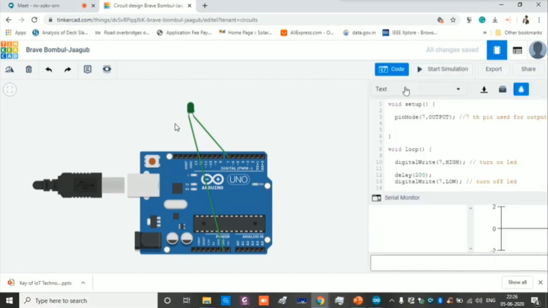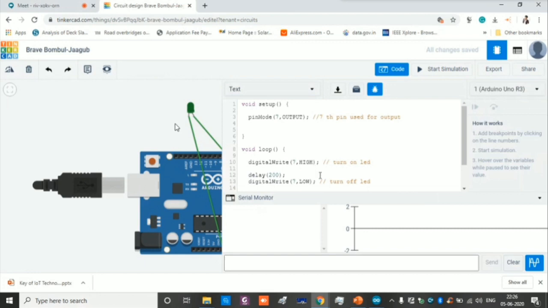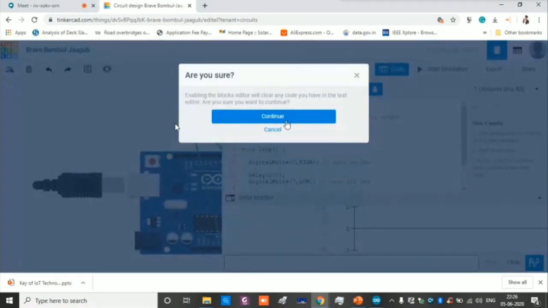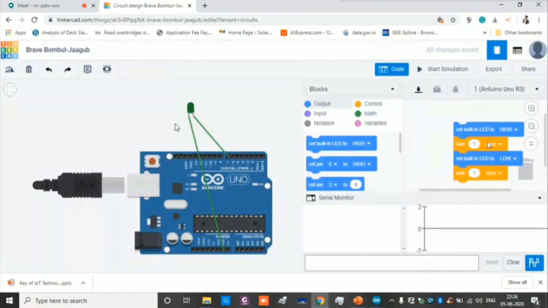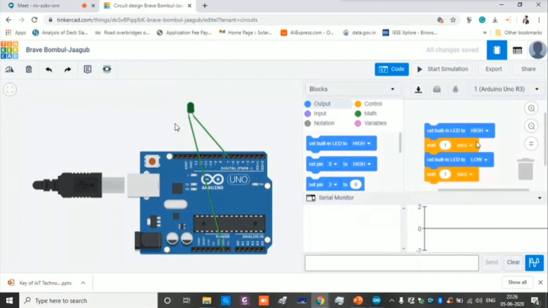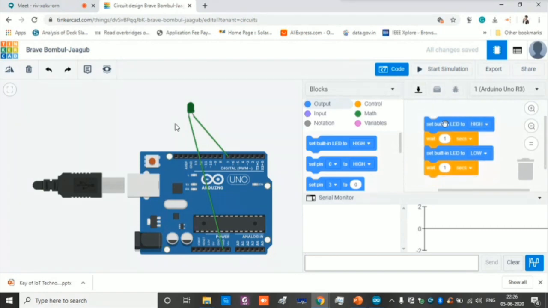It's simple. You just change to text and paste the code. If you want to work with blocks, you can change to blocks, choosing which LED you want to turn on and turn off. Here the LED is to blink, so it starts with high and then low. Likewise, we start blinking the LED on and off. So this is an LED blink. I'm just showing how to start the code.